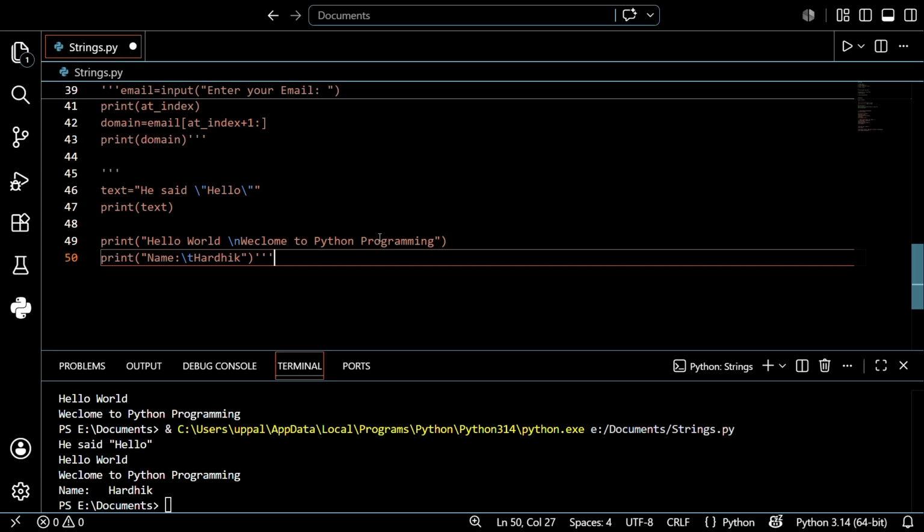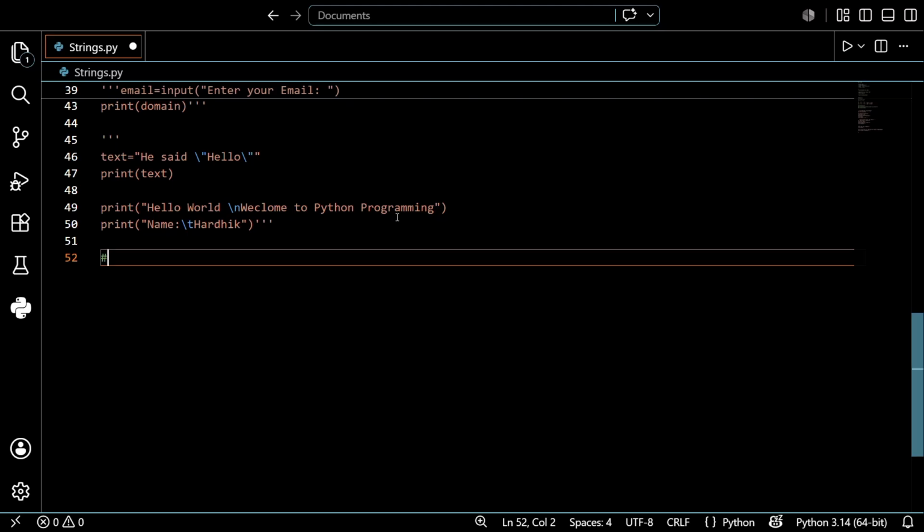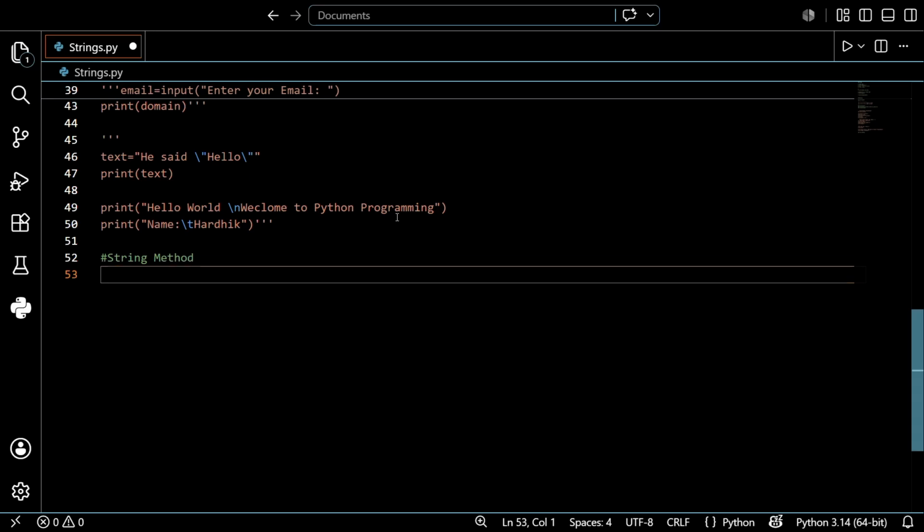Guys, up to now we discussed the basic level. After that we are discussing the main topic of strings. Please focus on this. The topic is string methods. It's very important, please do not neglect this.